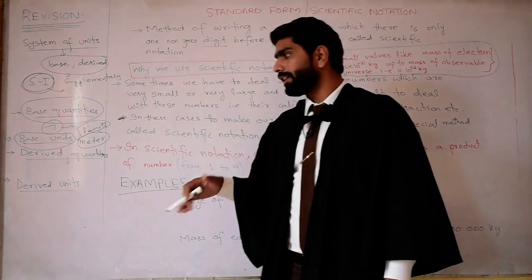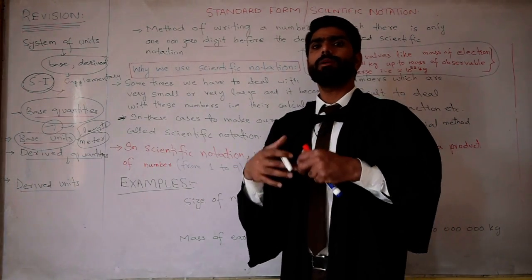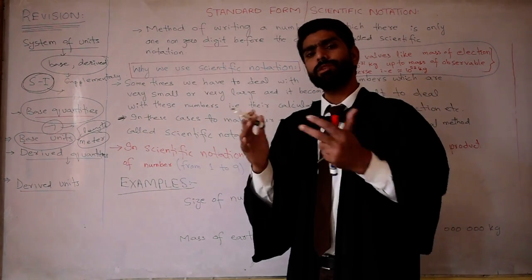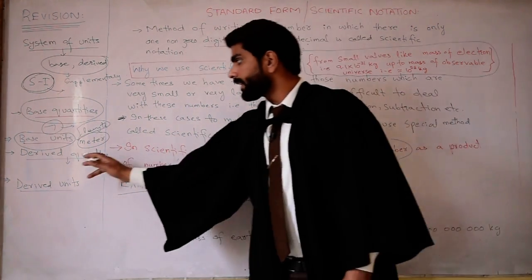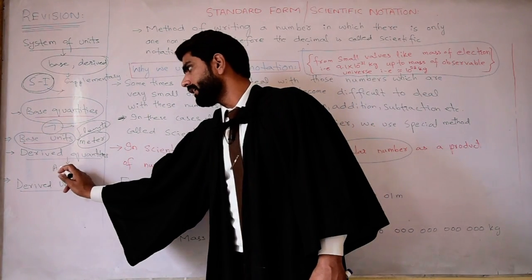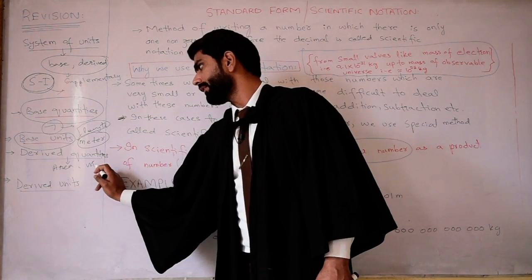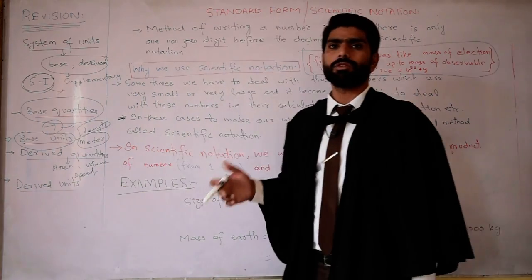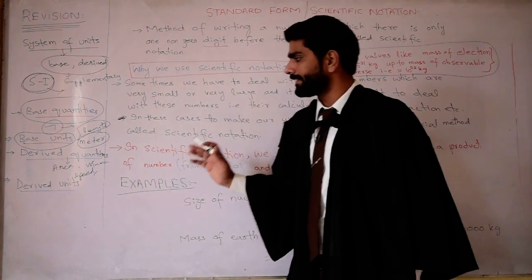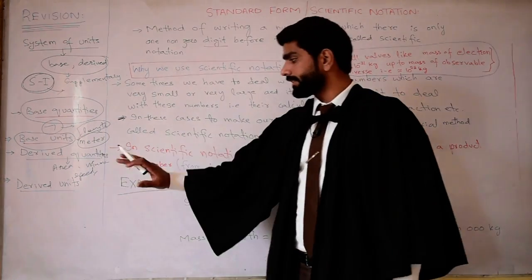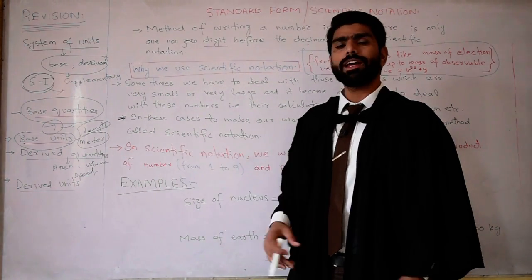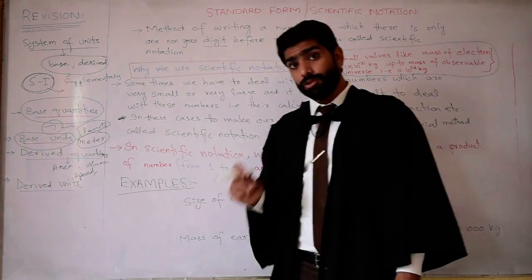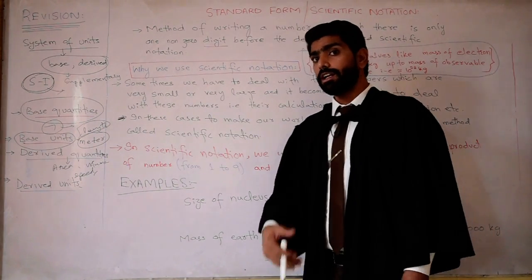What is meant by derived quantity? That quantity which is obtained by multiplying or dividing base quantities with each other, or multiplying one base quantity with itself, is called a derived quantity, like area, like volume, like speed. We will study about force, pressure, momentum, acceleration, and all these things. So these are derived quantities, as we obtain these quantities by multiplying or dividing base quantities with each other. What is meant by derived units? Units of the derived physical quantities are called derived units.